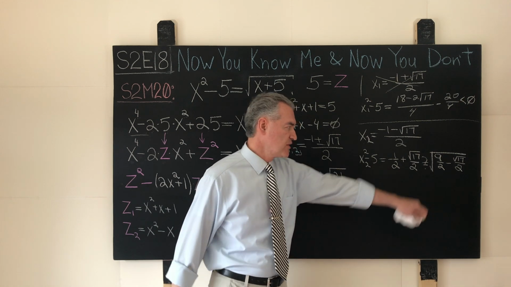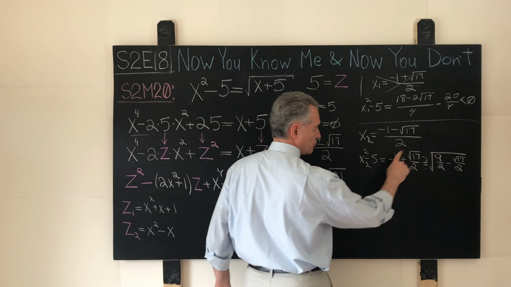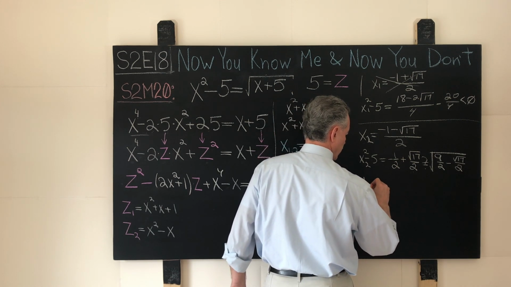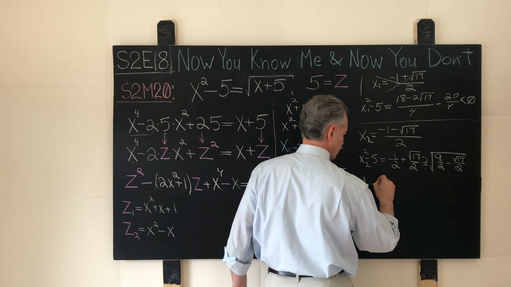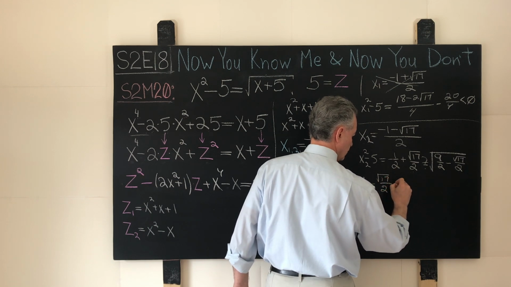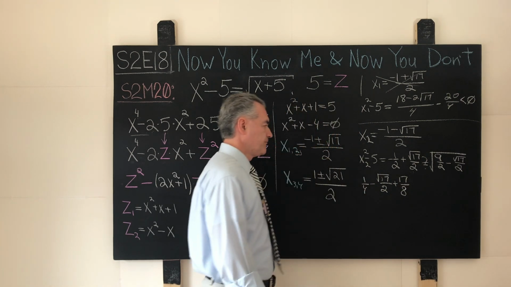The easiest way to verify it is basically to square this side over here. When we square it, well, what do we have? 1/4 minus 2 times 1/2 square root of 17 over 2, plus 17 over 4.